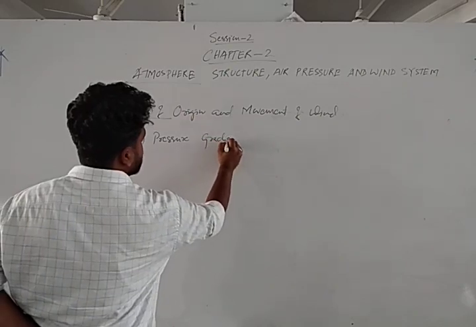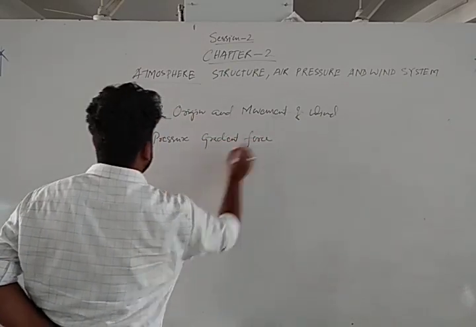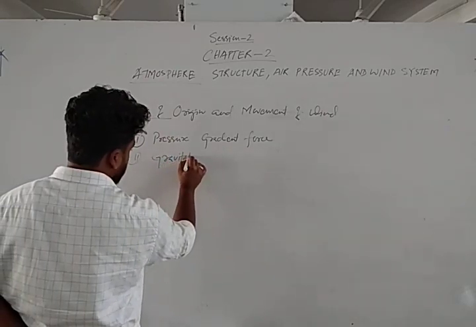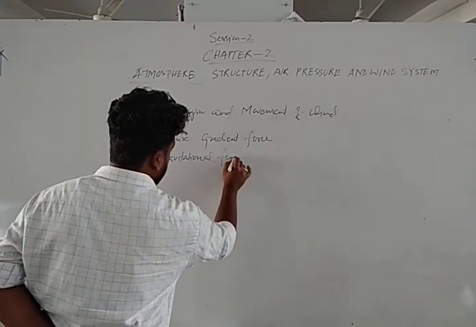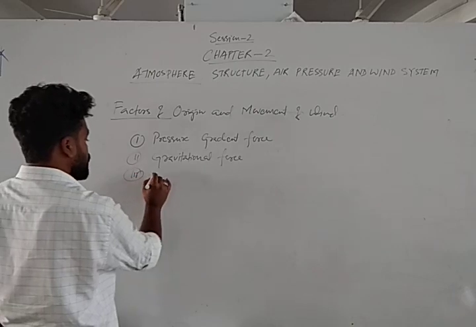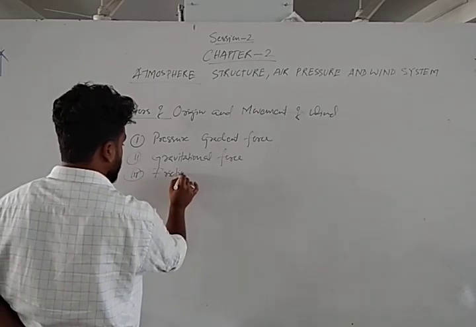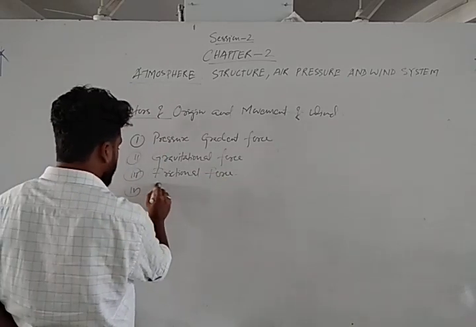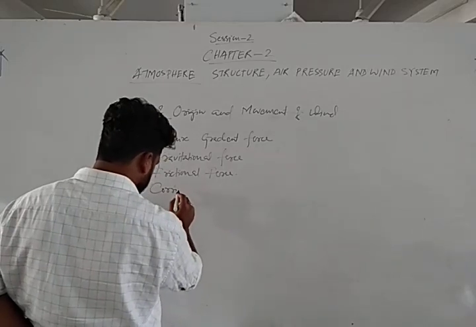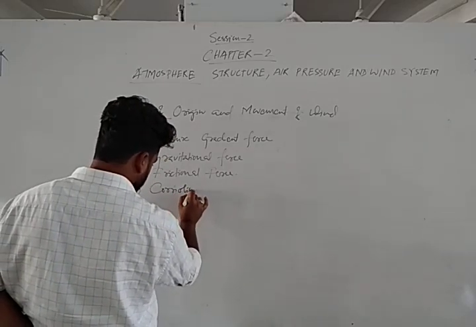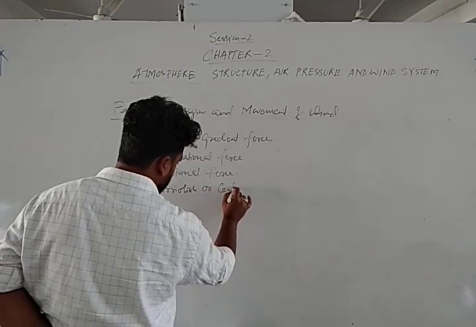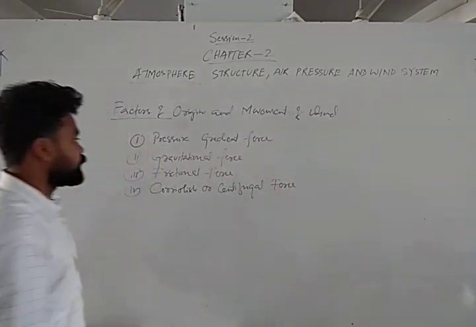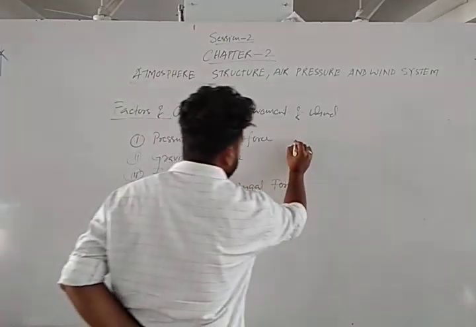Some factors are there. Number one is pressure gradient force. Number two is gravitational force. Number three is frictional force. Number four is centrifugal force or Coriolis force. So let's see what is pressure gradient force.